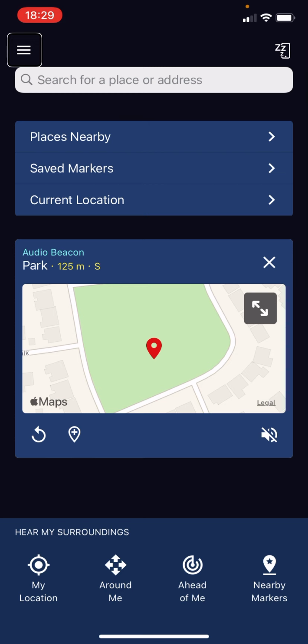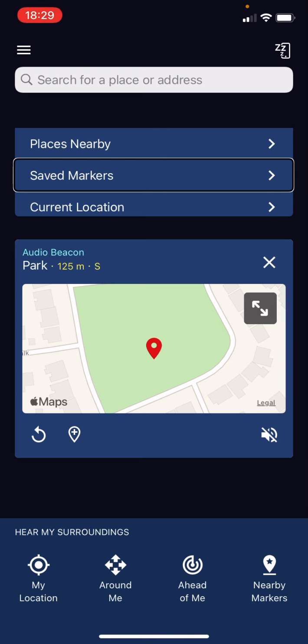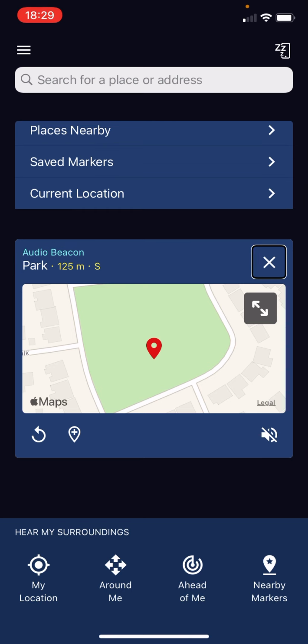Search for place. Places nearby. Saved markers. Current location. Beacon on park 125 meters south. Remove beacon. Button. Unmute beacon. Remove beacon. Beacon on park 125 meters south. Mute beacon. Button. Double tap to mute the audio beacon.